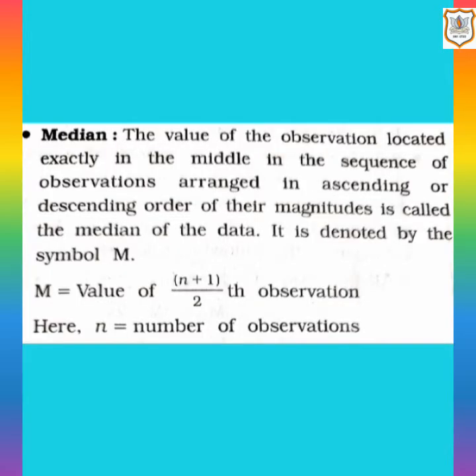Let's read the meaning of median. The value of the observation located exactly in the middle in the sequence of observations arranged in ascending or descending order of their magnitude is called the median of the data. It is denoted by symbol M.